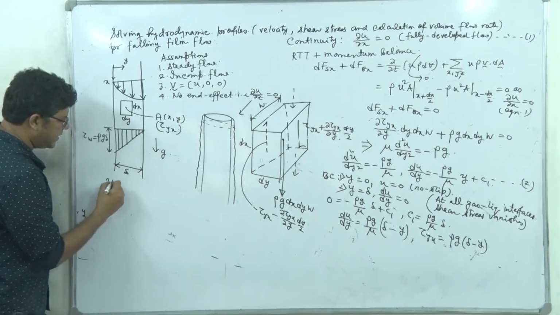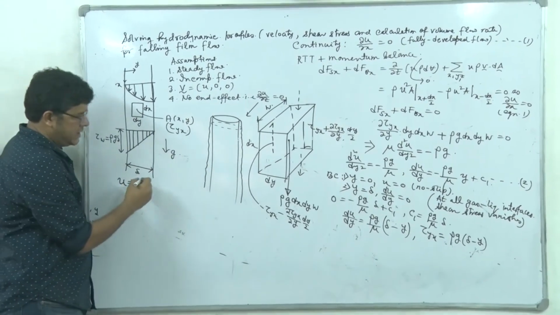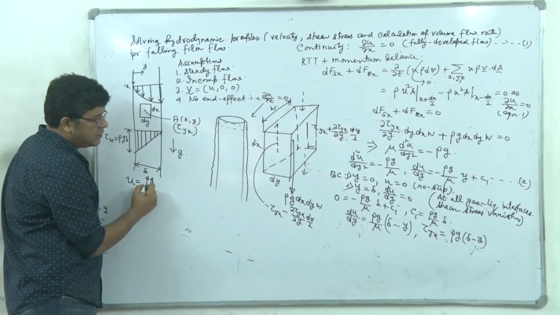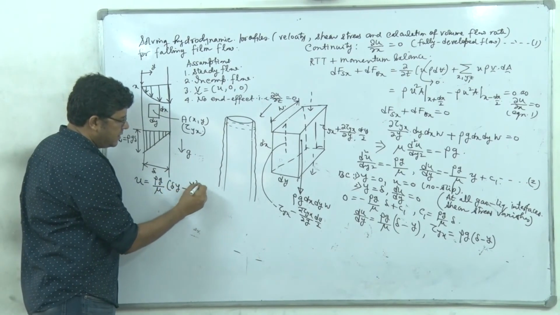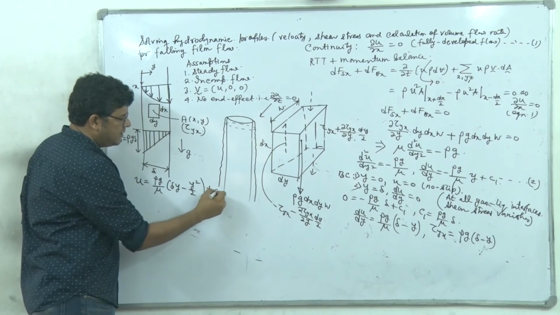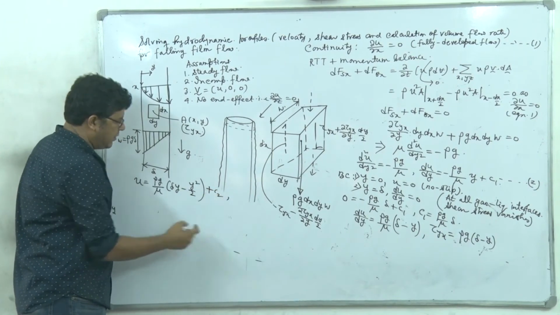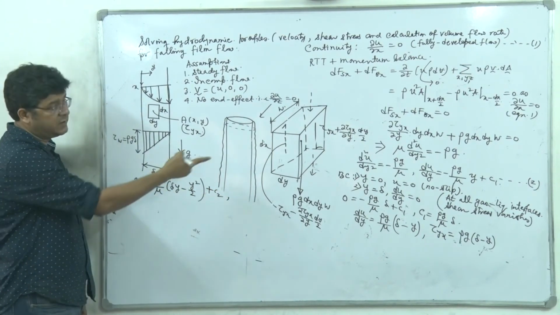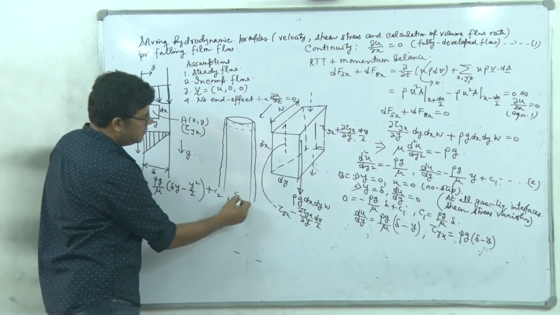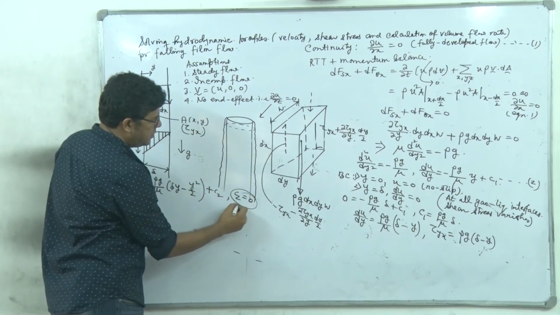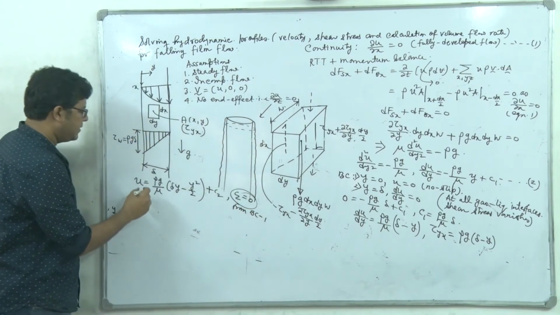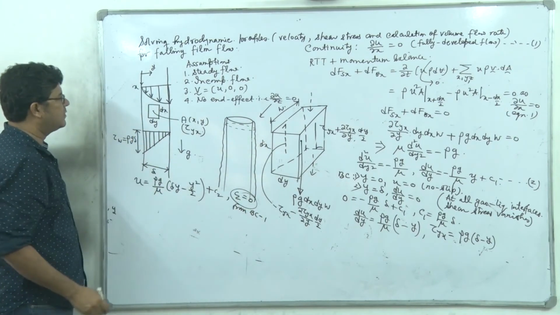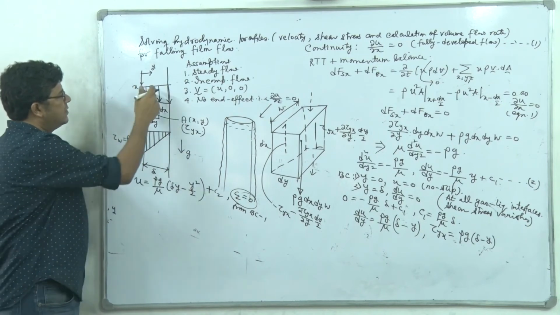So again further integration, if we do that, then u equals rho g by mu into delta y minus y square by 2 plus c2. Right. Now at y equal to 0, u equal to 0, that is the boundary condition 1. So c2 equal to 0 from boundary condition 1. Right. And this gives you a parabolic velocity profile, just like this.